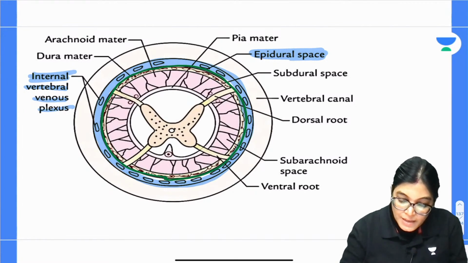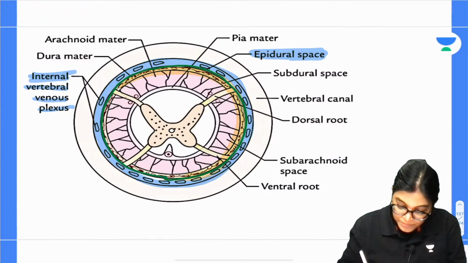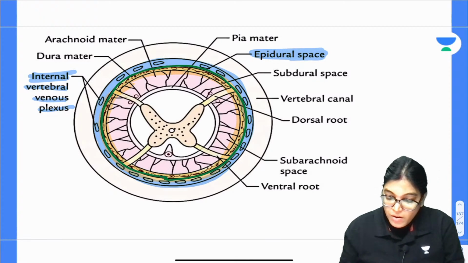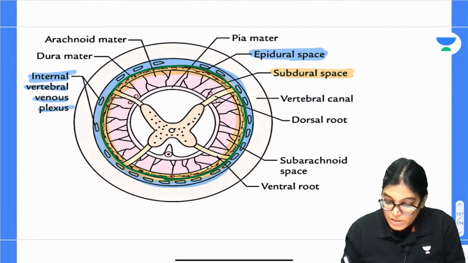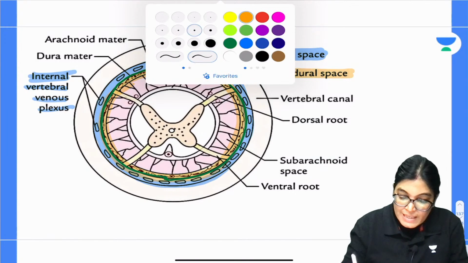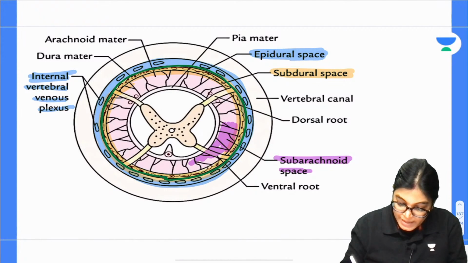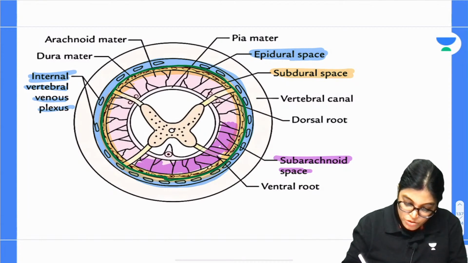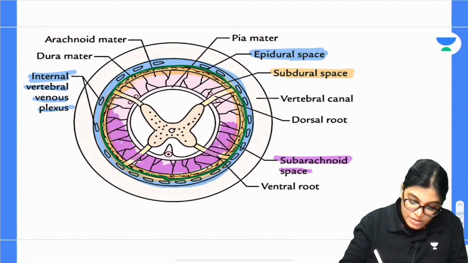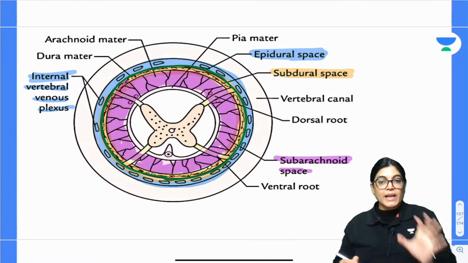Inside, the other spaces which can be visualized are the subdural space lying inside, and also the subarachnoid space. I would like to use another color for the subarachnoid space, which is full of CSF fluid. This is the subarachnoid space, which is filled with CSF, and which is approached for giving anesthesia, spinal anesthesia. See here. So, all the spaces have been highlighted here.